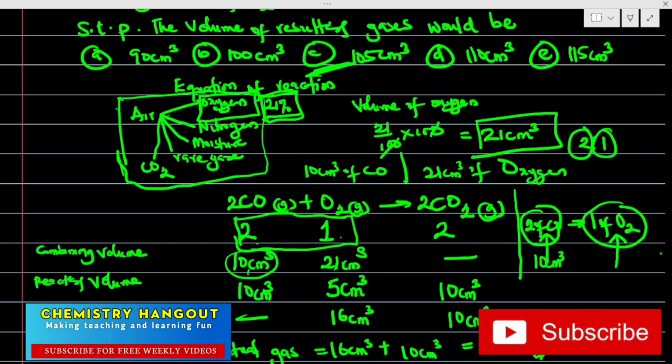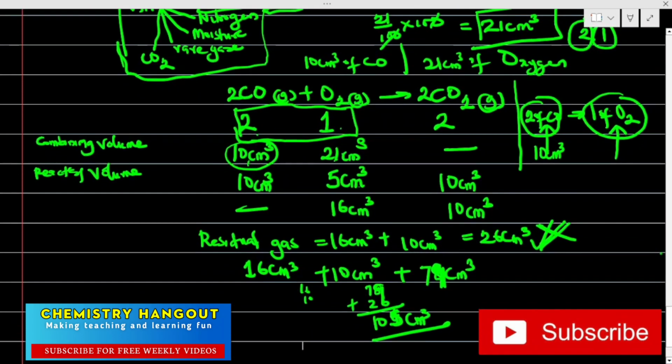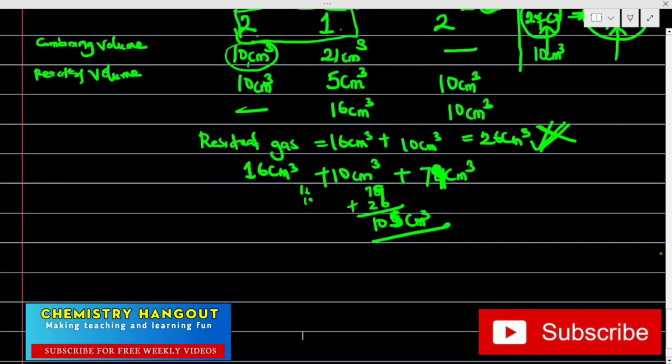Can you see, even the options will tell you that you are wrong, because you don't have 26 centimeter cube there. So they expect you to know, when you are not seeing that option, that it should make you suspicious that something is actually wrong. You have to add the remaining 79. The 79 that is remaining, you add it together with the residual gas and you get your answer.